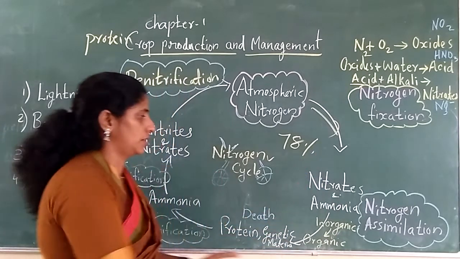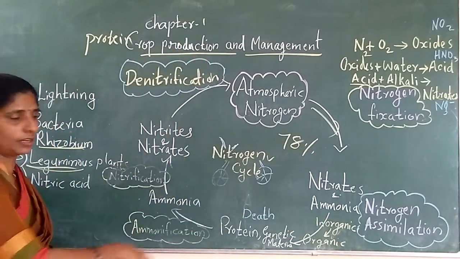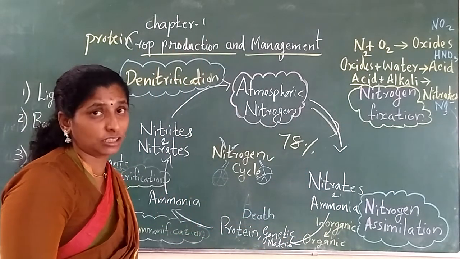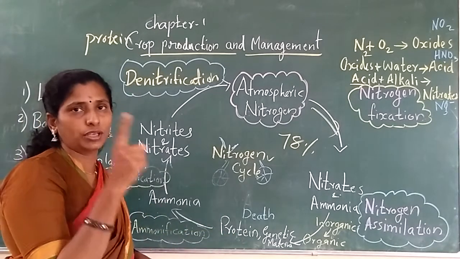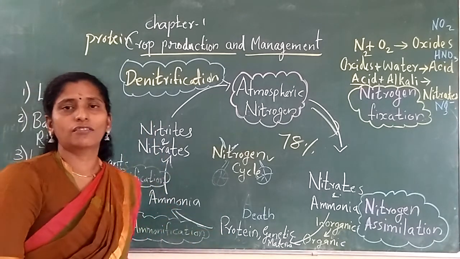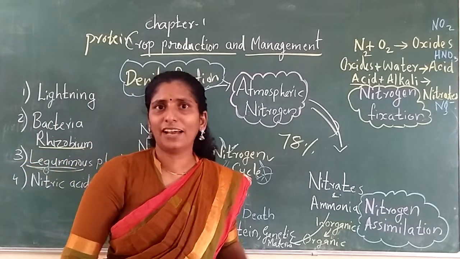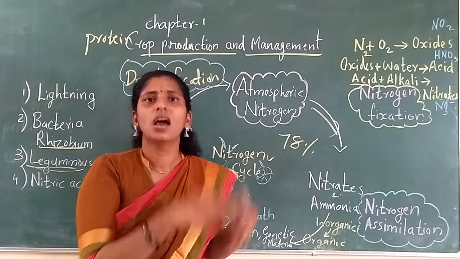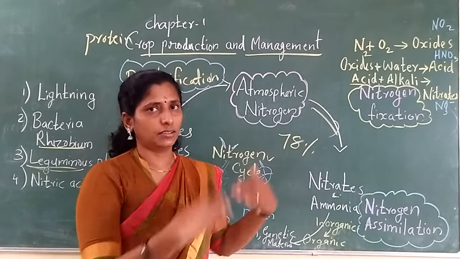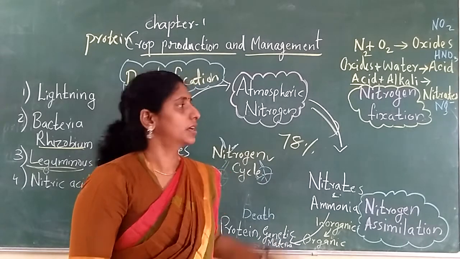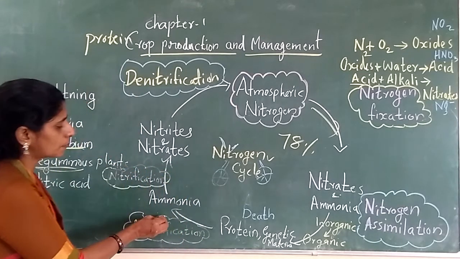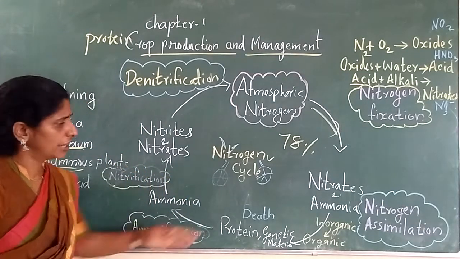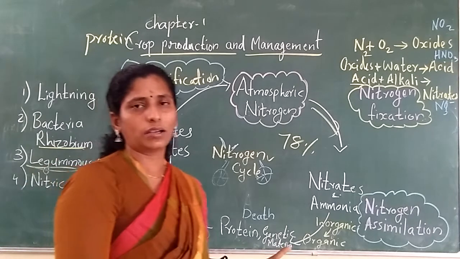After the assimilation, after the death of living organisms, it will change into what? Ammonia, and that is called what? Ammonification. See, everything is connected. Ammonia making is ammonification. Now all the dead bodies change into ammonia.